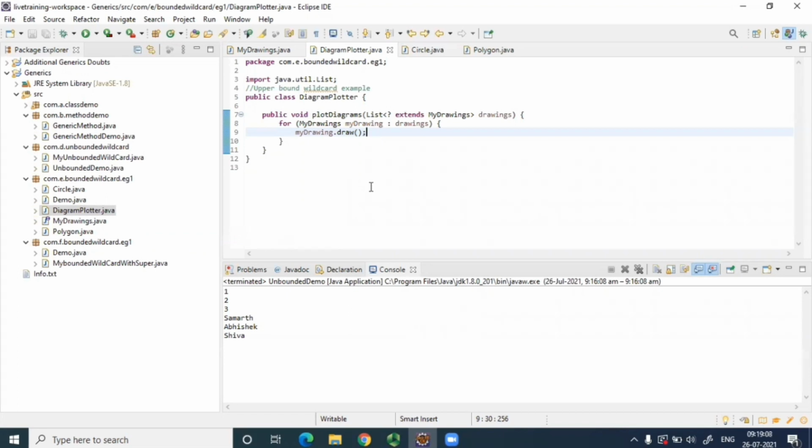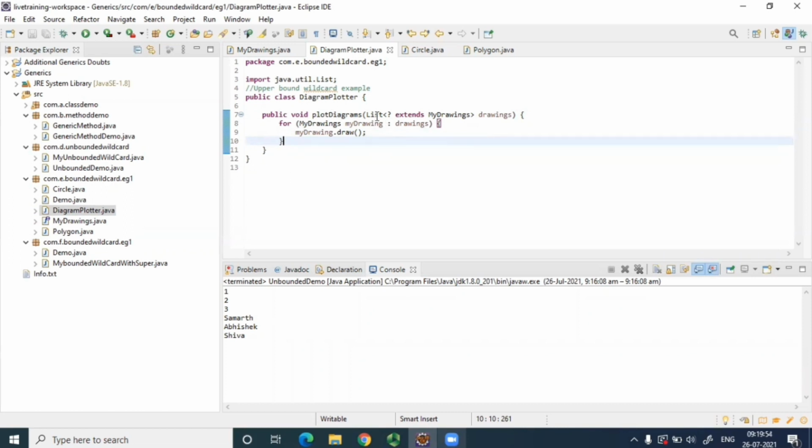If any one of you might have used factory design pattern, there we use it very often this way. Basically, we go for interfaces rather than classes because of the limitation in Java that we can extend only one class, right? So you might have implemented this factory design pattern also. Correct. Anyone has implemented factory design pattern? Yes, yes. So don't you think it looks like that only over here? It is a list that can be child of my drawing. So we are basically hiding the instantiation of the object. It is kind of a factory design pattern over here also, right? Using generics. This is the concept of factory design pattern. It says hide the instantiation of object creation.